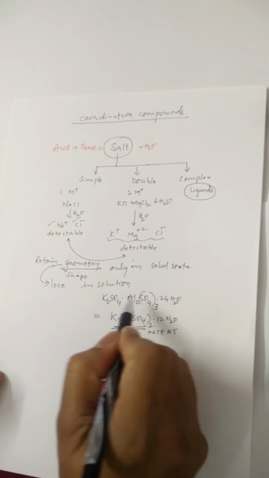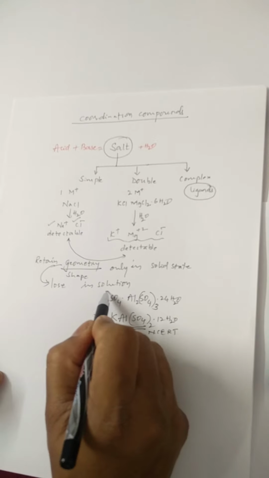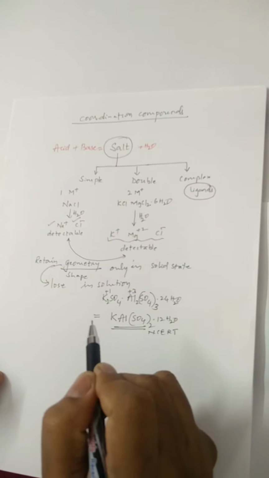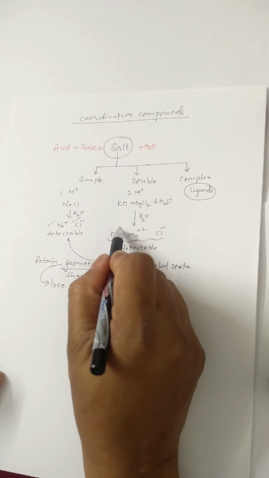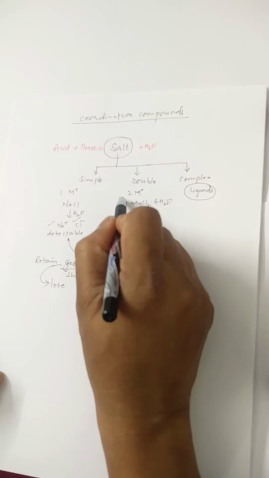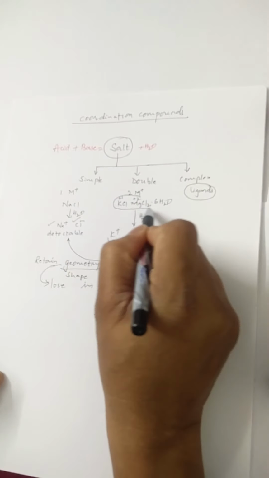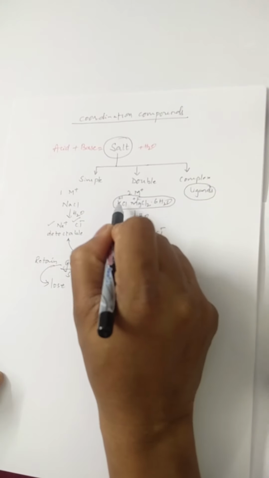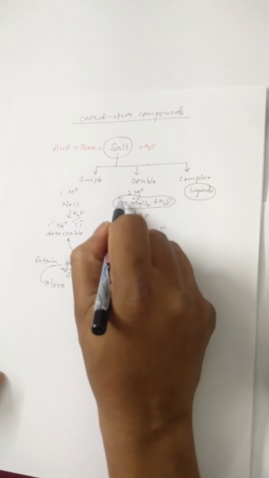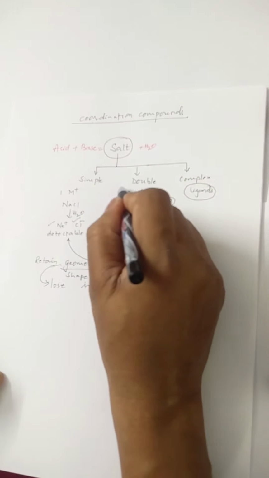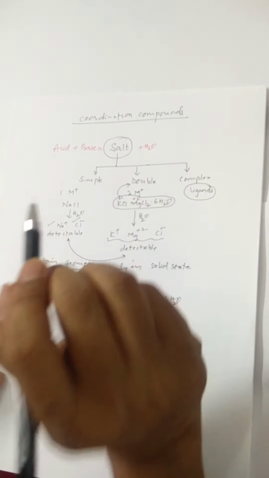Well, here the speciality is this has got plus 1 oxidation state and this metal ion has plus 3 oxidation state. Whereas in this case, this is plus 1 and this is plus 2. Such types of salts where two different metal ions are present in plus 1 and plus 2 oxidation states only, they are referred to as double salts only.